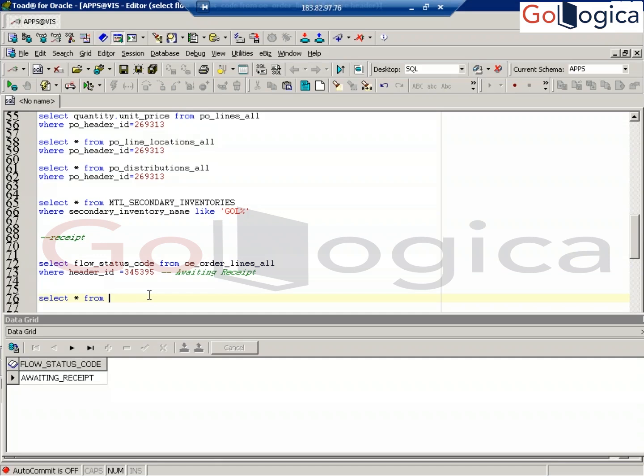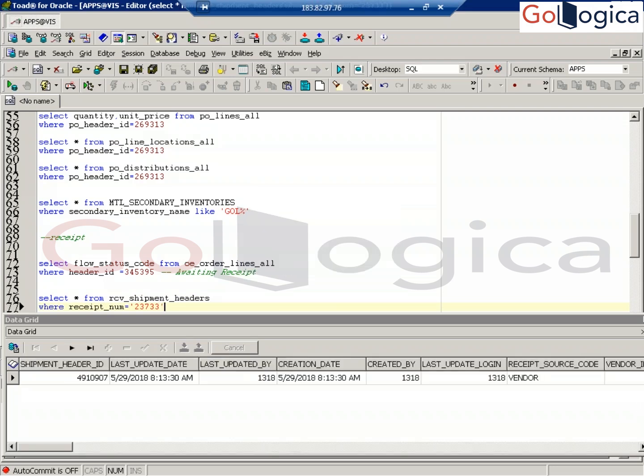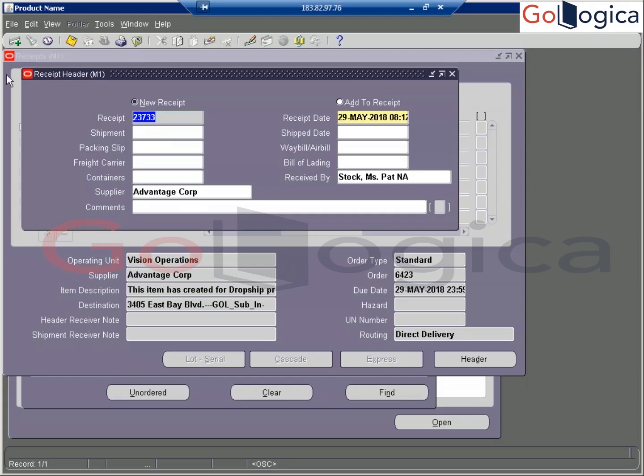Okay, and give me a second. Receipt tables: RCV_SHIPMENT_HEADERS. Shipment headers where receipt_num equals the receipt number. Okay, this is it. Now go and see this.